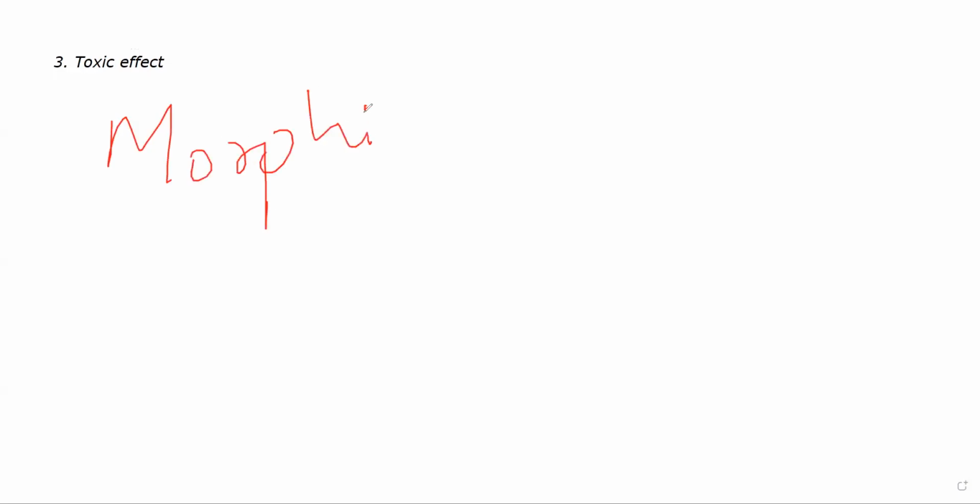Now the third type of type A reaction. So first was side effect, second is secondary effect. In secondary effect you have super infection. Third one is toxic effect. Now toxic effects are essentially seen with very high doses. Okay, and they can be very serious. For example, if you give a patient morphine, patients who have severe pain are given a morphine drip. Morphine has one problem. It is a natural respiratory depressant. It will depress respiration, especially at higher doses, and it is a very narrow therapeutic index drug.